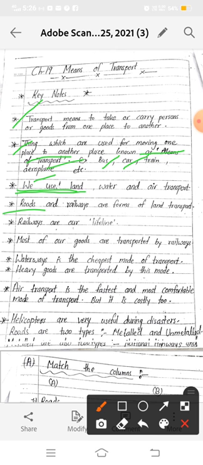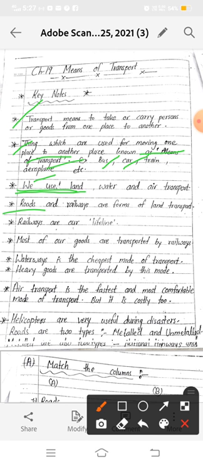And what is called a state highway? As you know, metalled roads are divided into two parts: national highways and state highways. So we have completed the national highways. Now state highways are those highways which connect the district headquarters and the state capitals, okay. These are built and maintained by the state government, okay.